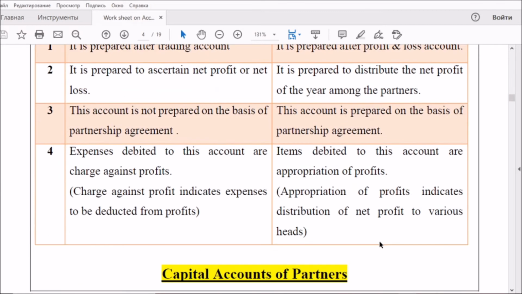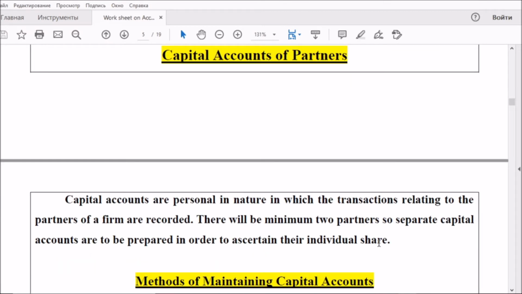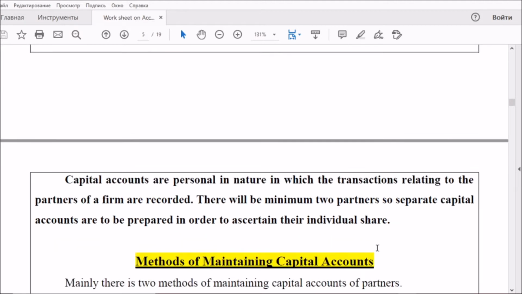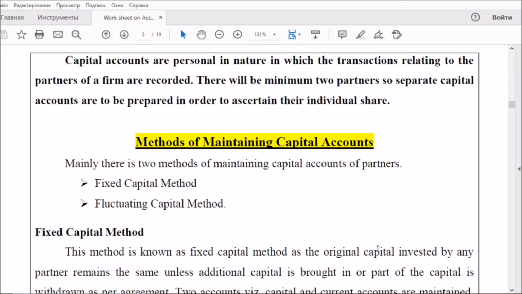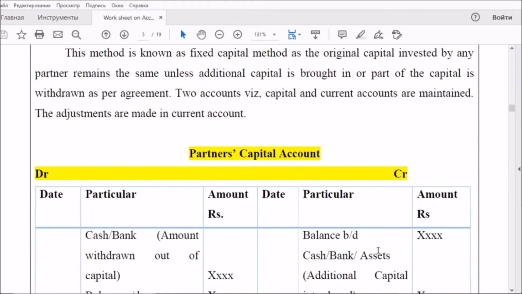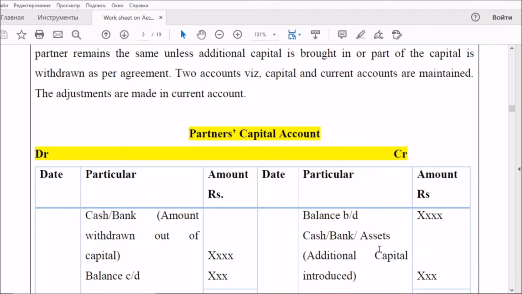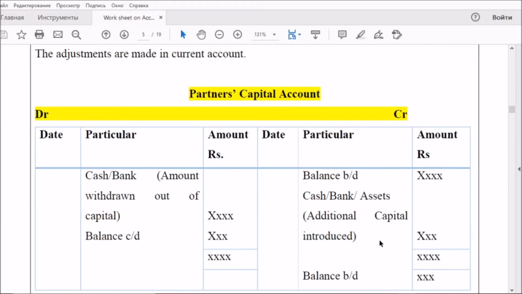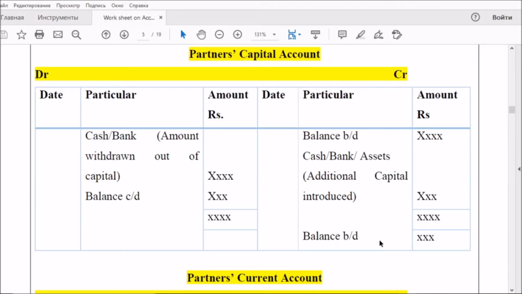And you have to remember the preparation of capital accounts of partners. Capital accounts are prepared based on two different methods: the fixed capital method and the fluctuating capital method. The fixed capital method includes two different accounts: partners' capital account and partners' current account. As the name indicates, the capital amount of the partners is fixed, because in the capital account they record only the initial amount of capital or any additional capital they bring.